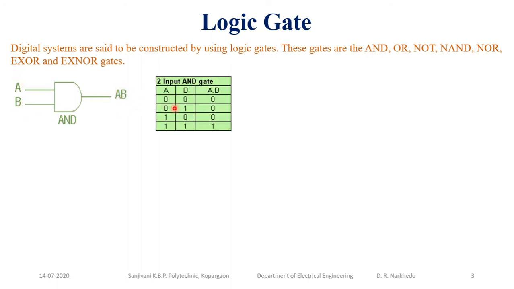That we are going to discuss with the help of a truth table. Say A and B are the inputs and A dot B is the output. When input A is low and input B is low, my output is low, because it is a product of both inputs. When input A is 0 and input B is 1, then 0 into 1 is 0. Same case over here, 0. But when both inputs are high, that is 1 1, both inputs are logic 1, at that time your output is also 1. So this gate will give you the output when all inputs are high.